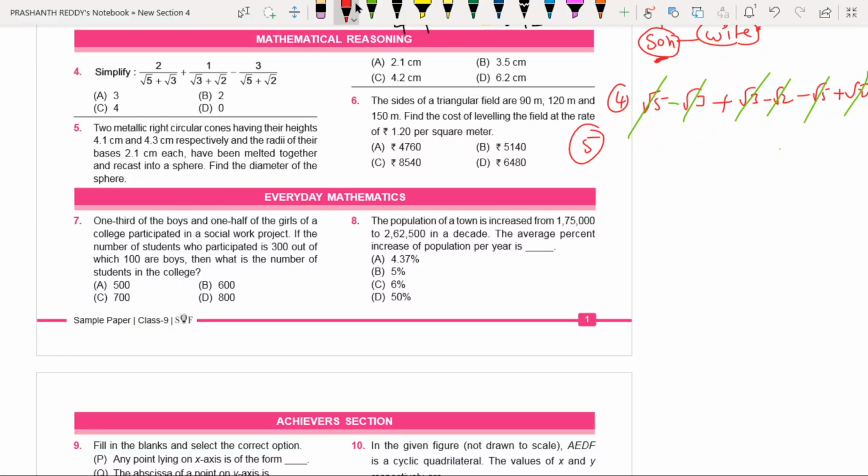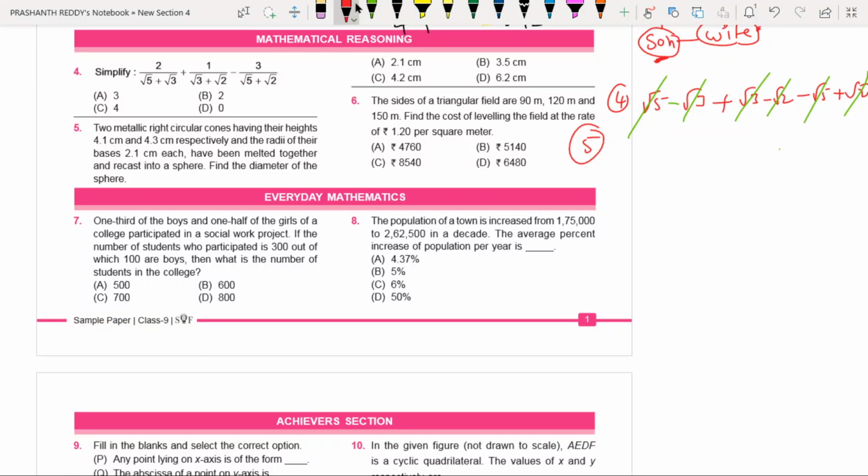Just observe here. Earlier we have two different geometrical figures. I melted both, then I formed a sphere. When I melt both different geometrical figures and make another geometrical figure, remember in this case only the shape of the objects changes, but there is no change in the volume. Volume never changes. The sum of these two volumes must be equal to the volume of the new object. I hope you understood. Only the shape is changing.